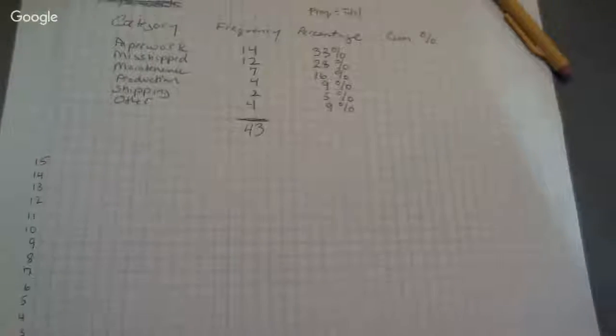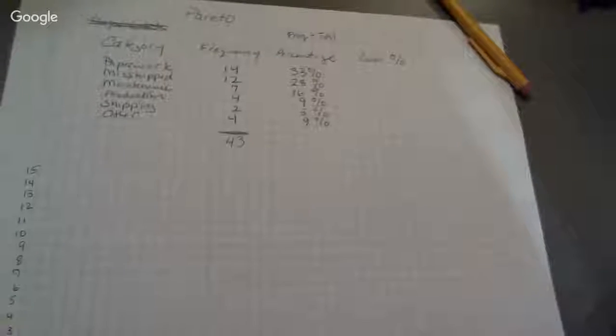And then just for myself, to make sure that my numbers are adding up to 100%, I'm going to add my percentages. 33 plus 28 plus 16 plus 9 plus 5 coming out to 91%. This last one should be 9%, which is what it's going to come out to. 4 divided by 43 we've already done. So there we see our percentages: 33, 28, 16, 9, 5, and 9. Those are the individual percentages of the total.